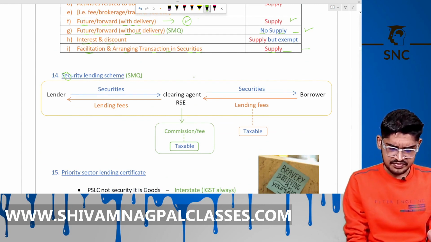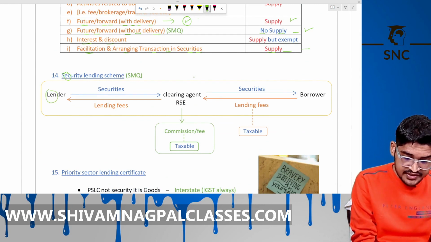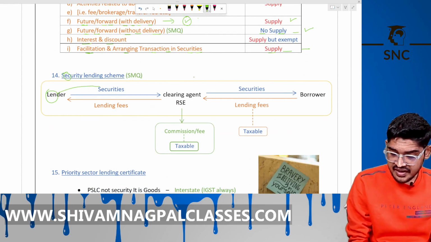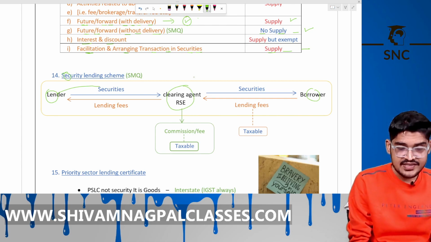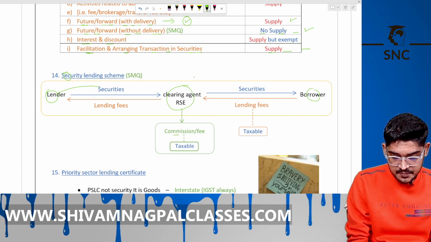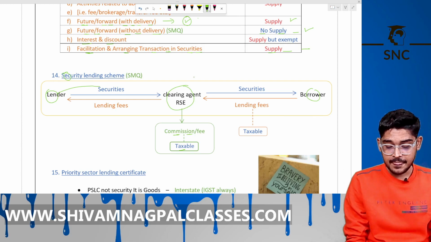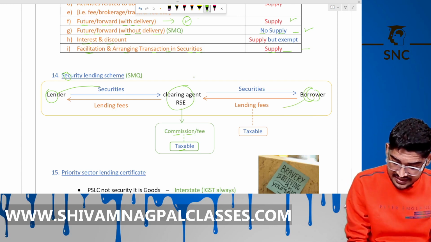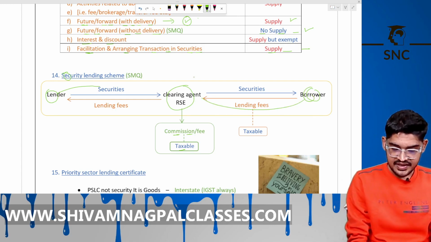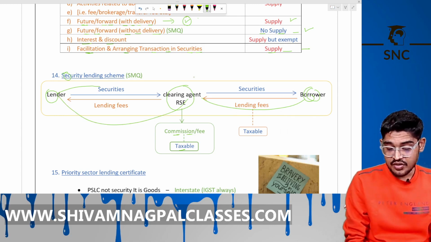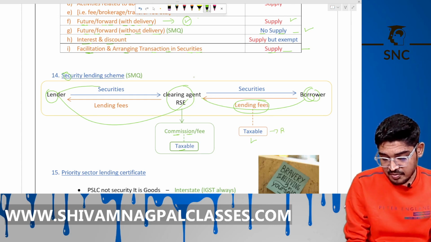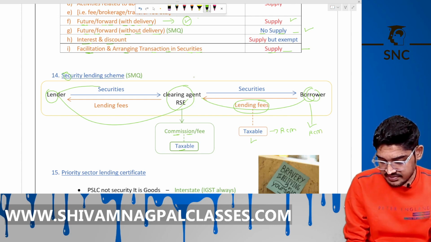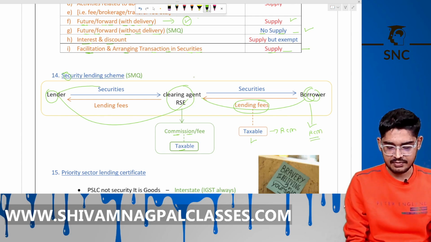Now the next is security lending scheme. Here is a lender, means owner of that security, he lends security to a borrower. In between there is a clearing agent of recognized stock exchange. He charges his commission. It is taxable under GST. Now that borrower pays the lending fees to that agent. He transfers to the lender. Now, this lending fees paid by the borrower is taxable under GST under the RCM by the borrower itself. You studied this under the RCM chapter. In that case, that borrower himself pays that amount under the RCM. This is taxable. We are talking about this.